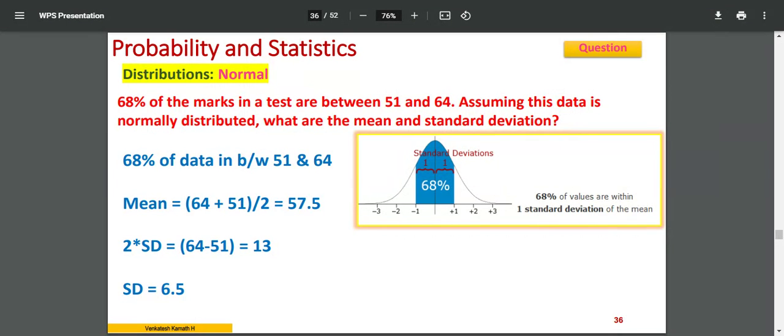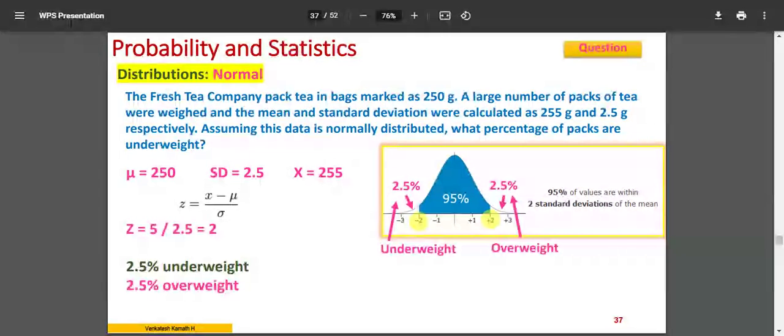And you see that we used the normal distribution. We solved using the Z distribution concept, but we did not make use of the standard distribution Z table, that Z table I showed you. Whereas we made use of this concept: 68%, 1 SD, mean. All right, so you can do the calculation. This kind of question you can expect. So I have one more numerical here. The blue colored one is the question.